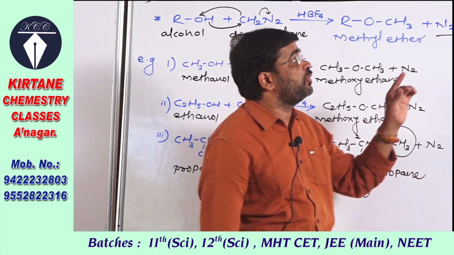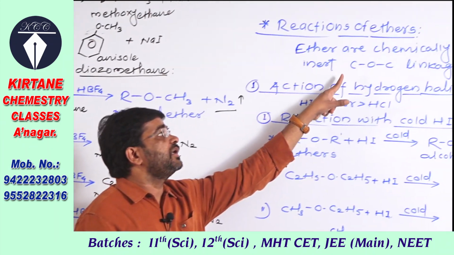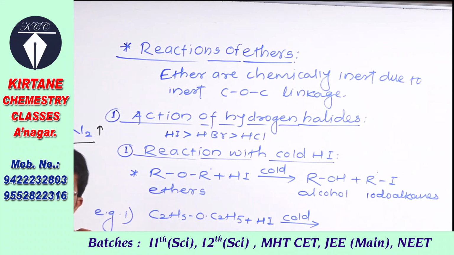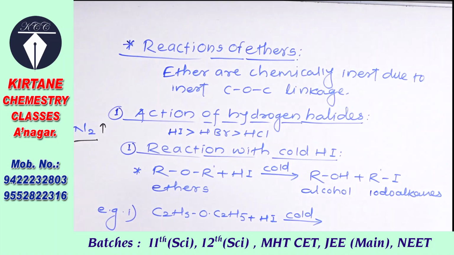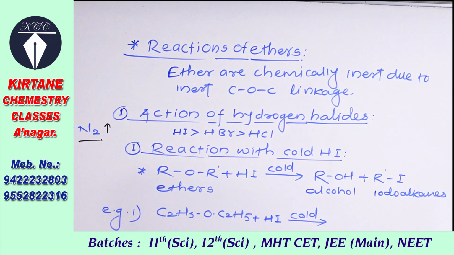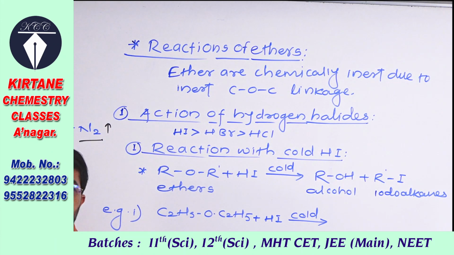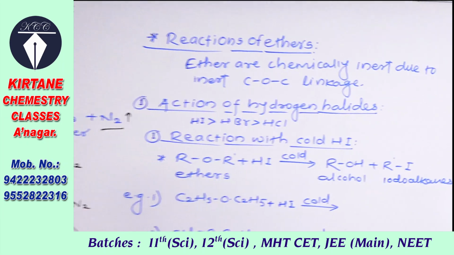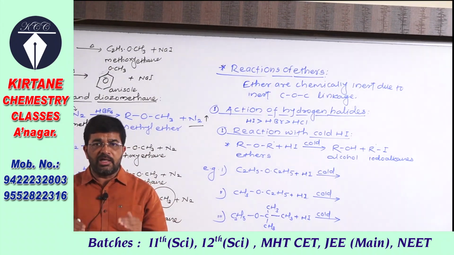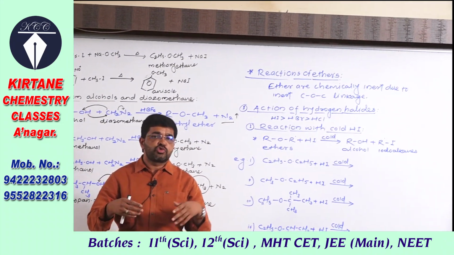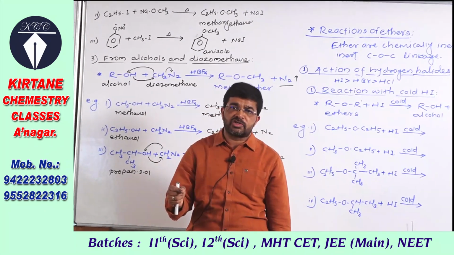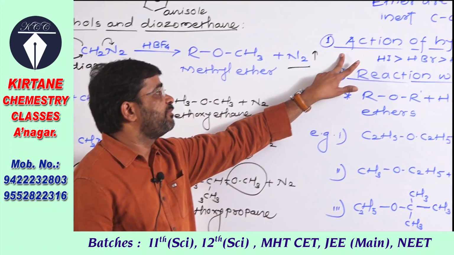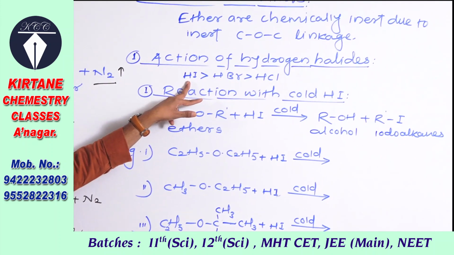Why are they less reactive? Due to the inert ether linkage. This C-O-C linkage is called the ether linkage, because the two alkyl groups attached to oxygen make ether inert, therefore they are less reactive. But under certain chemical conditions, specific reactions are shown by ether, and we have to study those specific reactions or chemical properties. The first reaction is the action of hydrogen halide.